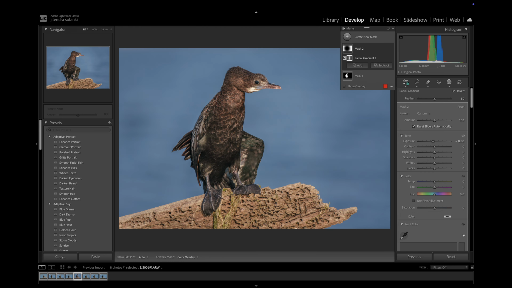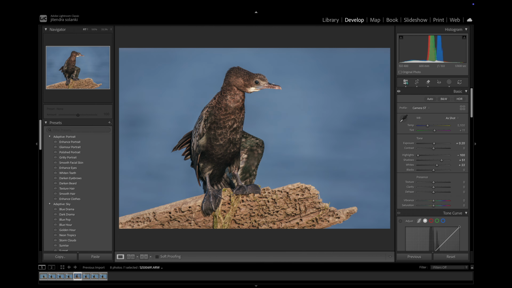I'm not adding sharpening in this image because the image is already pretty sharp.